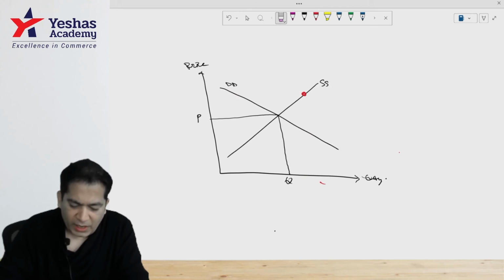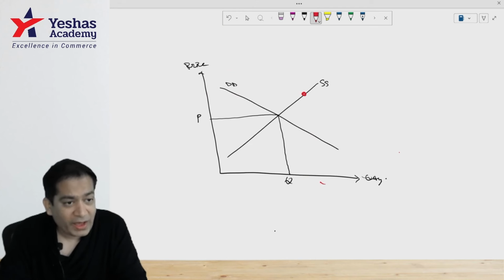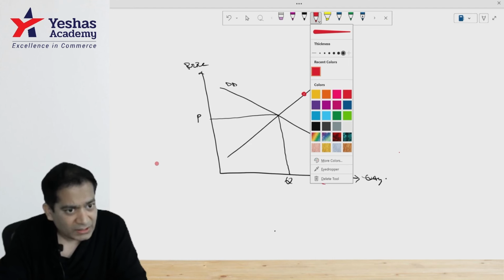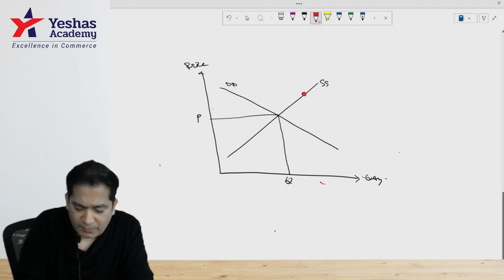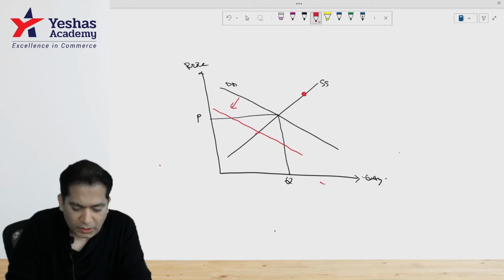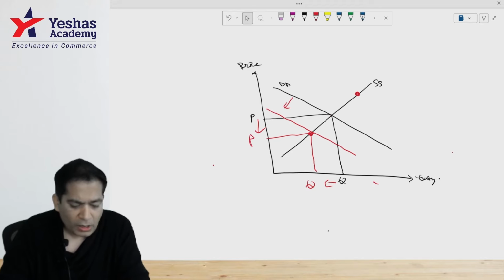Now I am going to move the demand curve to the left, because demand is decreasing. When I move this demand curve to the left, it hits the supply curve over here, and quantity is decreasing and price is also decreasing.